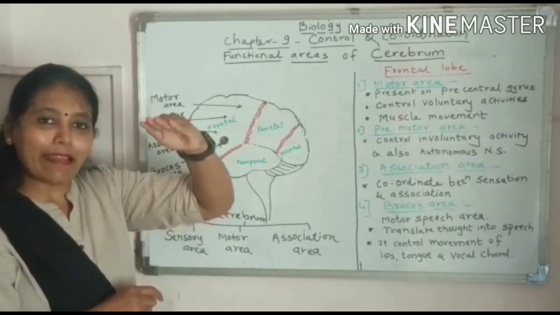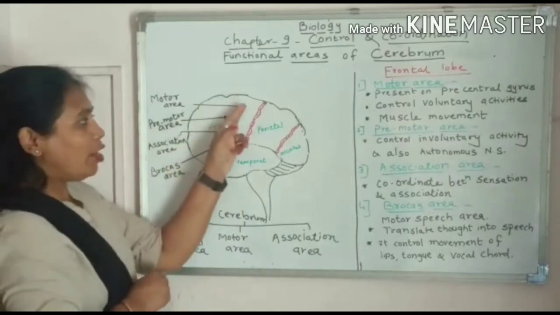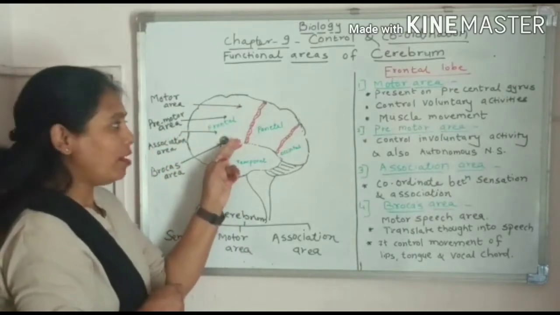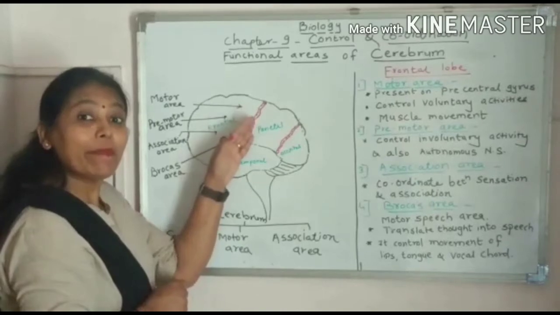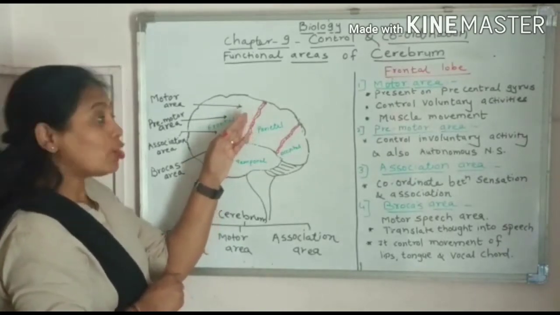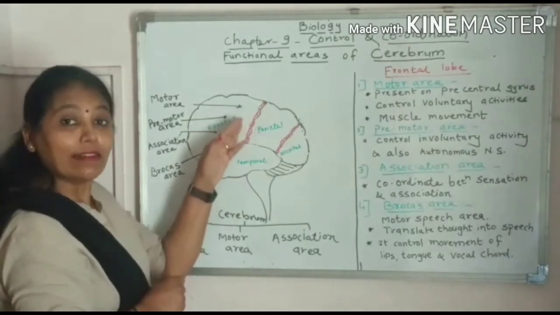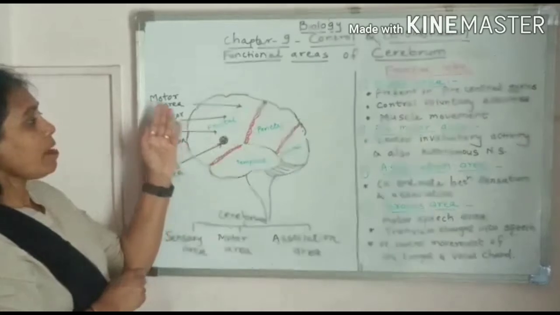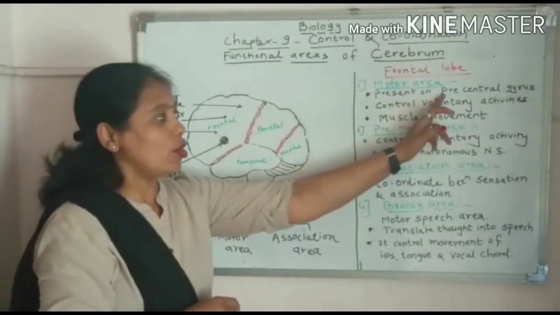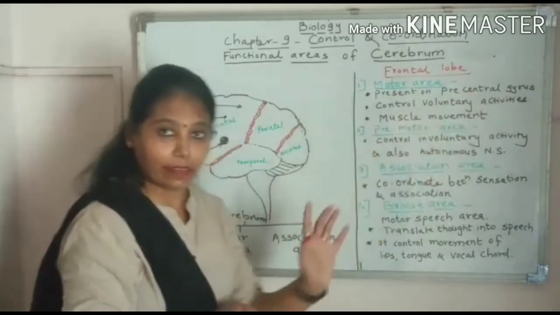Ridges are called gyri and the depressions are called sulci. So this particular area is present on the precentral gyrus. Central means central sulcus. So the area which is present previous to central sulcus is called motor area, and that region is called precentral gyrus.